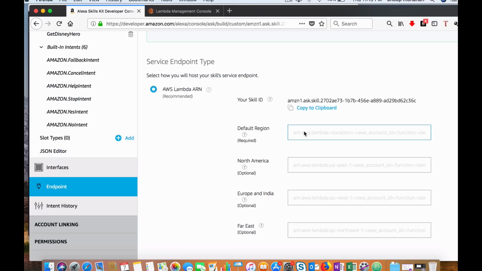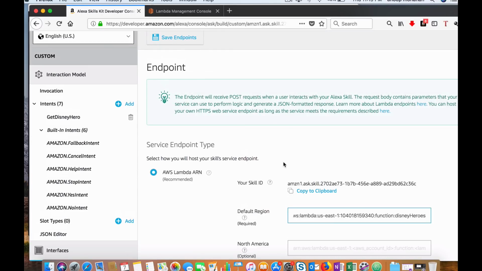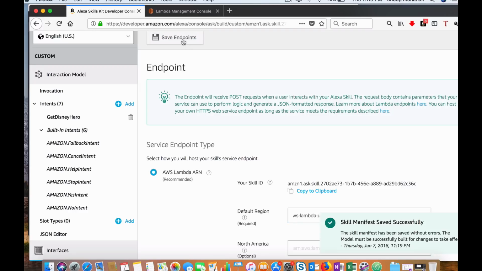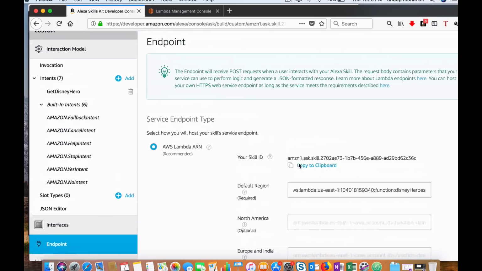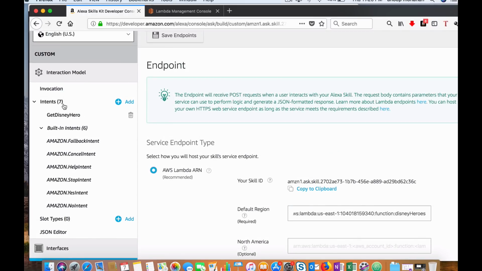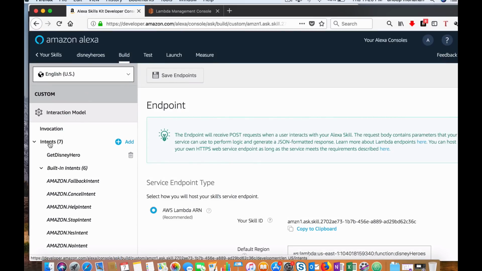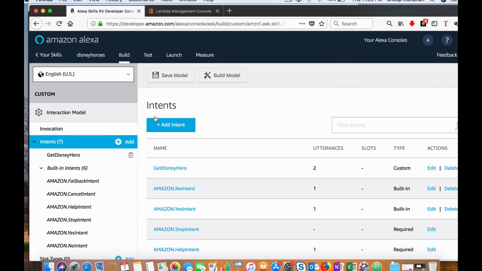So you put it in the default region and save. Now your interface knows, once it identifies the intent, from where to fetch the information. So that's it. Now let's go to intents and build the model.